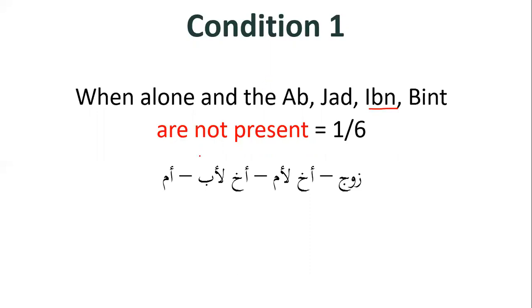After that, we need to see, is there one or more? So we can clearly see that there's only one akh li ummin. We have an akh li abin here. This is not the individual in question at the moment. This can be ignored. We have one akh li ummin. So the condition reads when alone. When alone and the ab, jad, ibn, bint are not present, the akh li ummin receives 1/6 of the inheritance.